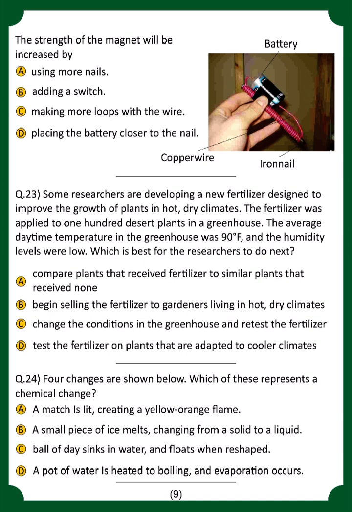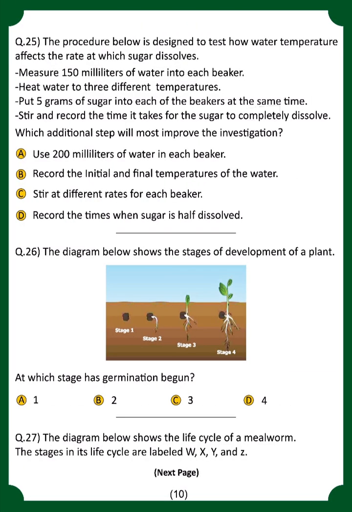Next question. Four changes are shown below, and which of the following represents a chemical change? Option 1. A match is lit, creating a yellow-orange flame. Next, the procedure below is designed to test how the water temperature affects something, and you have to tell which additional step will be added to this. So option number B is correct. You have to record the initial and final temperature of the water.